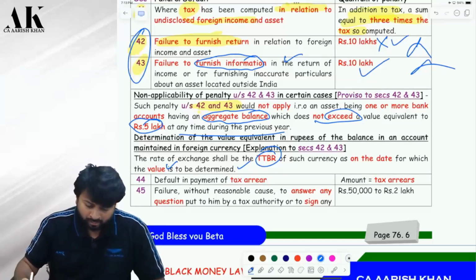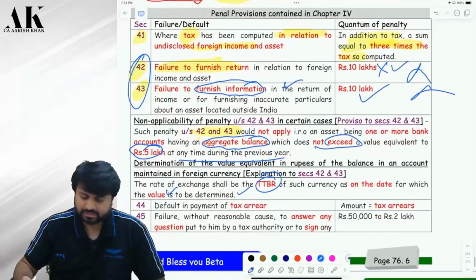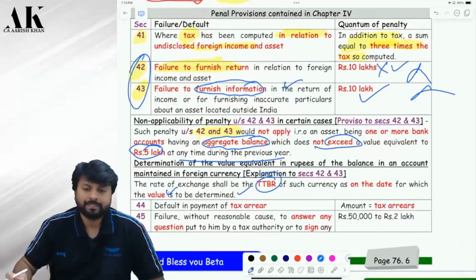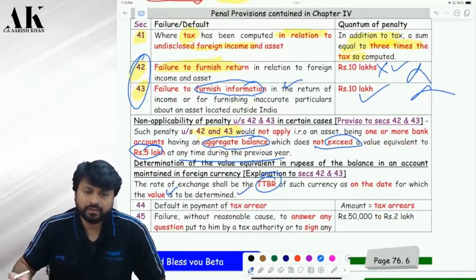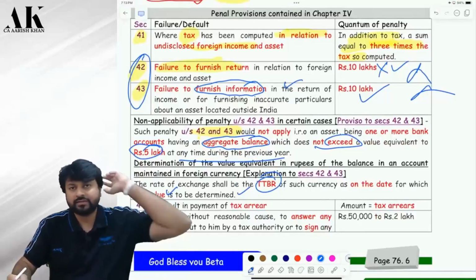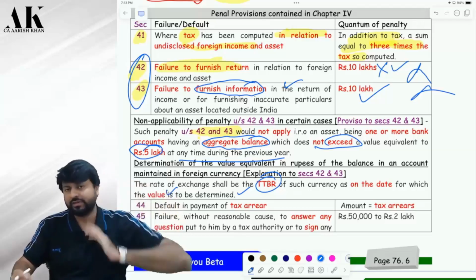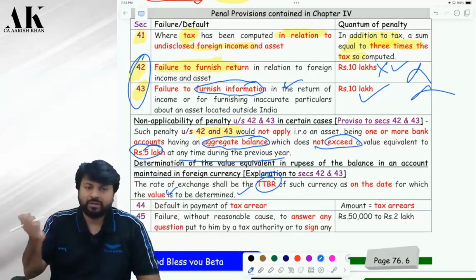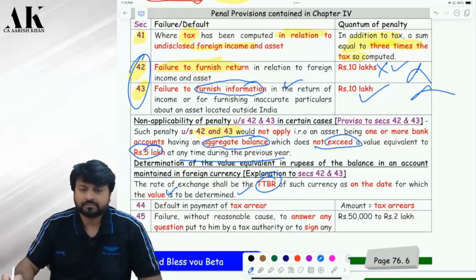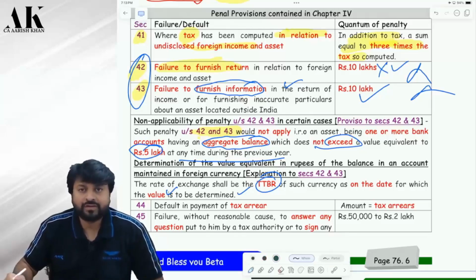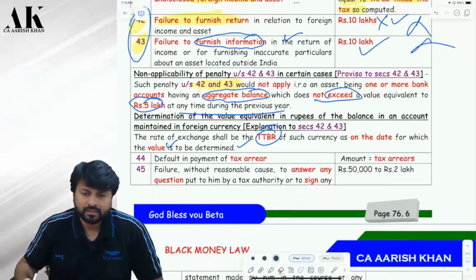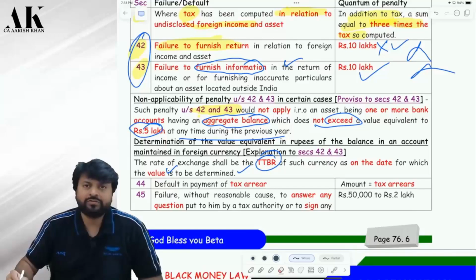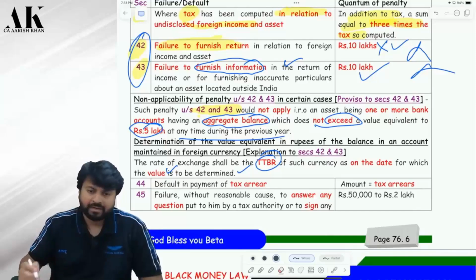Yes, sir. So which penalties have you learned so far? Please tell me. Undisclosed income and asset: three times the tax penalty has to be paid. Second, failing to furnish the return: 10 lakh. Third, failing to furnish the information in the return, or giving wrong information. Now, this 10 lakh rupees penalty will not be imposed if you have a foreign bank account and the aggregate balance does not exceed 5 lakhs at any time during the previous year.